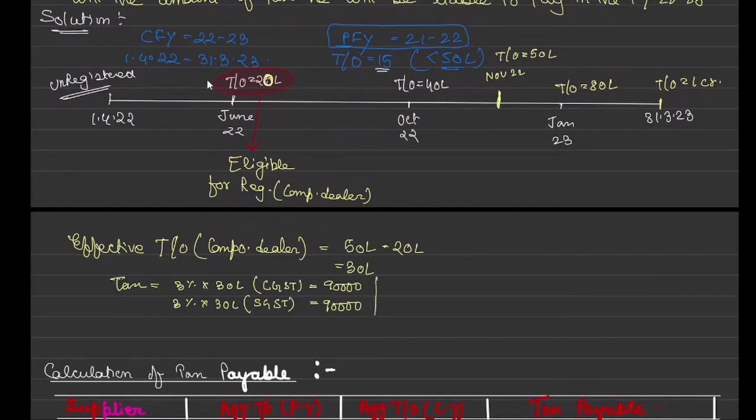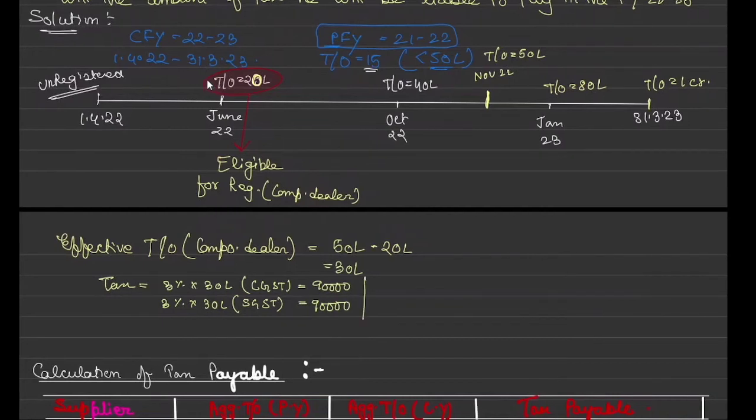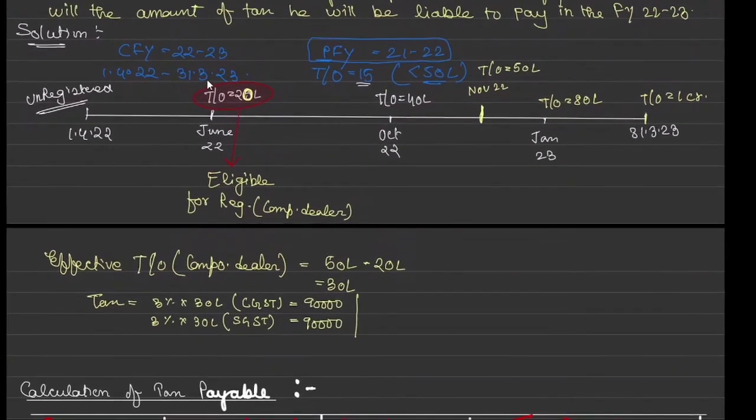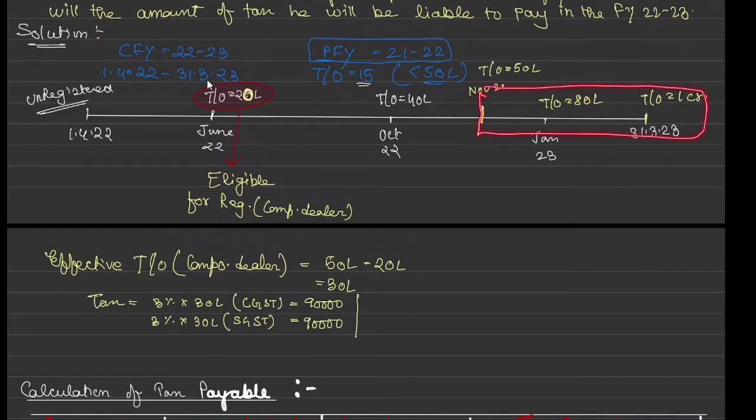But more tax is there, no? After this period he crosses 50 lakh, he wants up to 2 crore. So he has to pay tax on this also, no? Just because he is not in composition scheme, you will allow him, no need to pay tax? No, he has to pay tax. And this kind of questions do come. So what is the effective turnover? Effective turnover: 2 crores minus 50 lakhs, 1.5 crore.